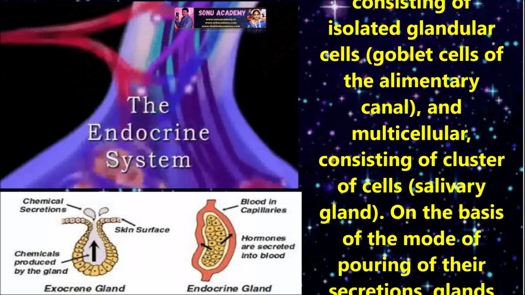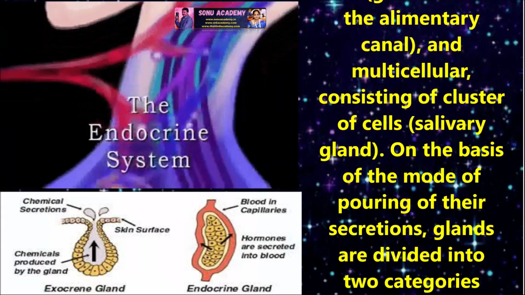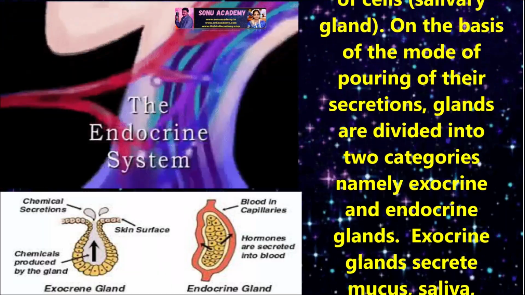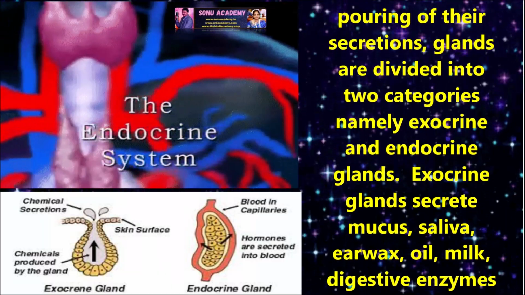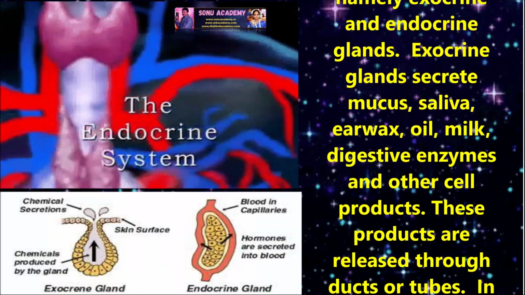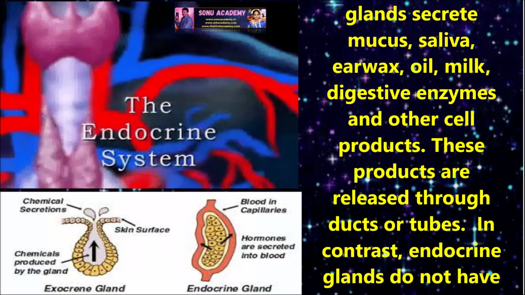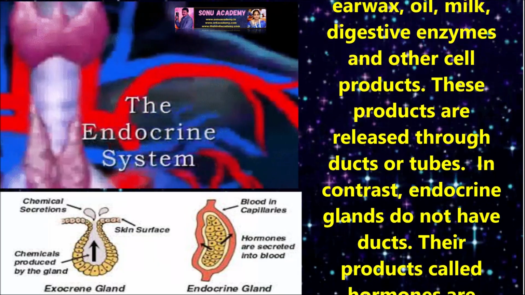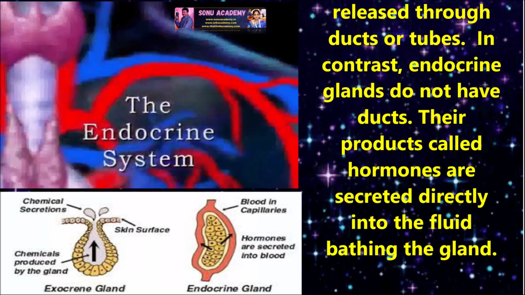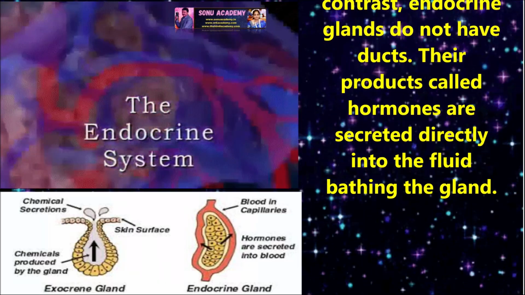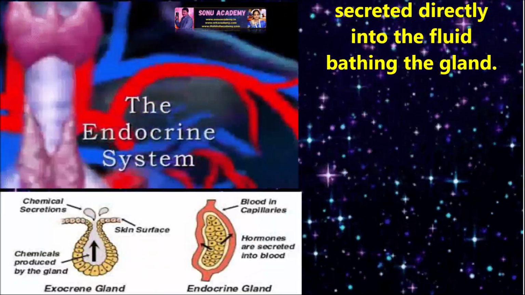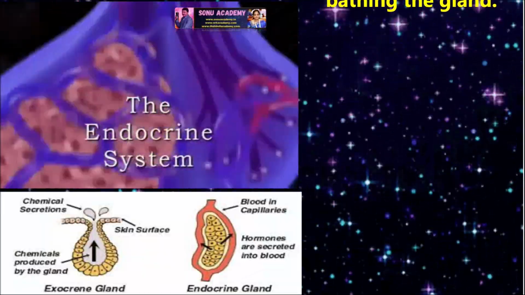On the basis of the mode of pouring of their secretion, glands are divided into two categories, mainly exocrine and endocrine glands. Exocrine glands secrete mucus, saliva, earwax, oil, milk, digestive enzymes and other cell products. These products are released through ducts or tubes. In contrast, endocrine glands do not have ducts. Their products, called hormones, they secrete directly into the fluid bathing the gland.